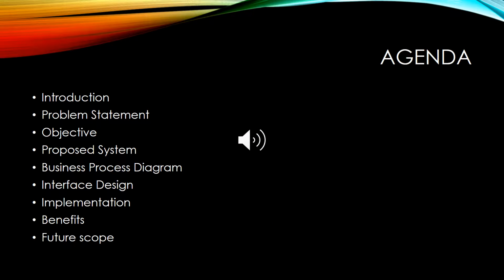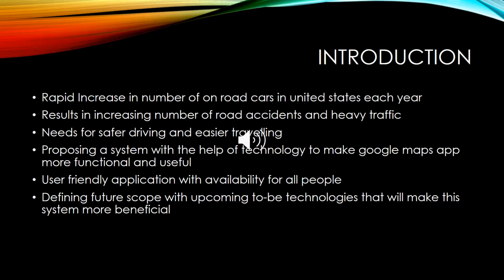The outline for the presentation will be introduction followed by problem statement, objective, proposed system, business process diagrams, interface of the system, how we will implement the system, what will be the benefits of the system, and the future scope of our system.